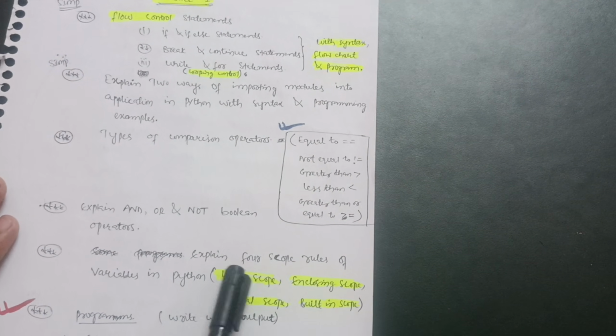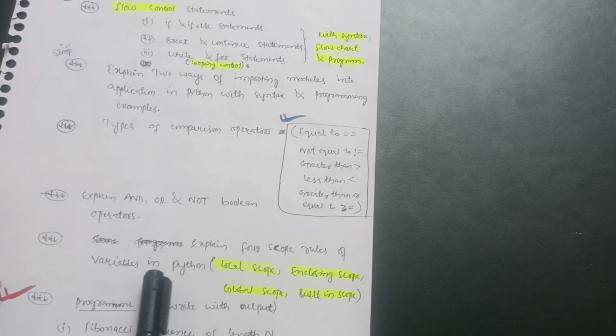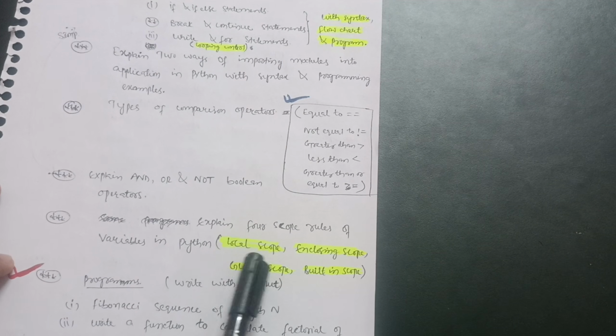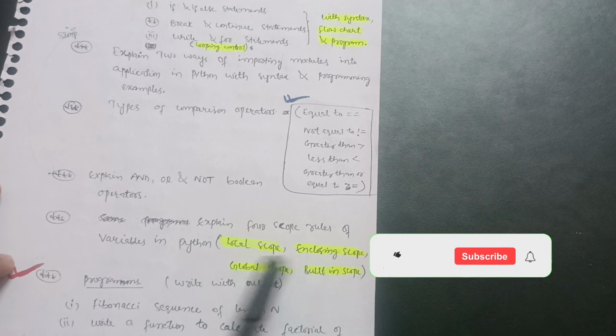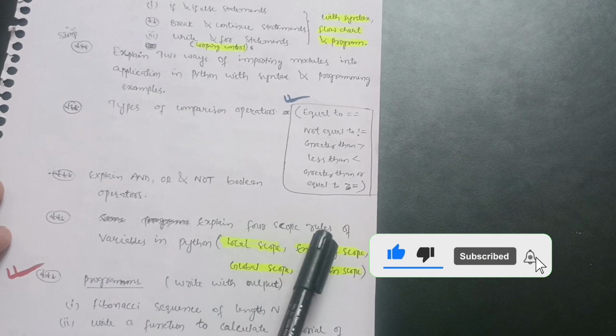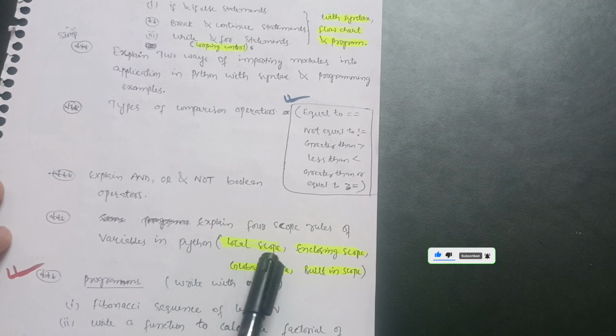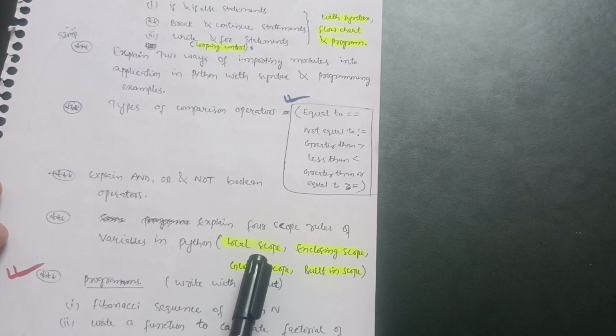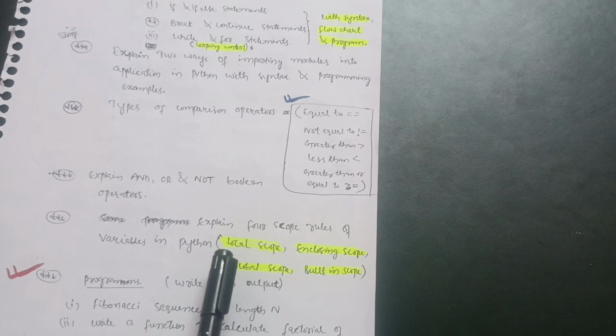Next one is explain four scope rules of variables in Python, that is local scope, enclosing scope, global scope, and built-in scope. So this will be the question: explain four scope rules of variables in Python. These are the four which you have to explain in this particular question.